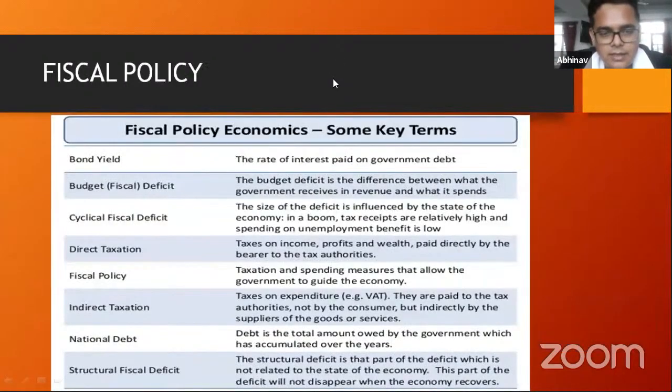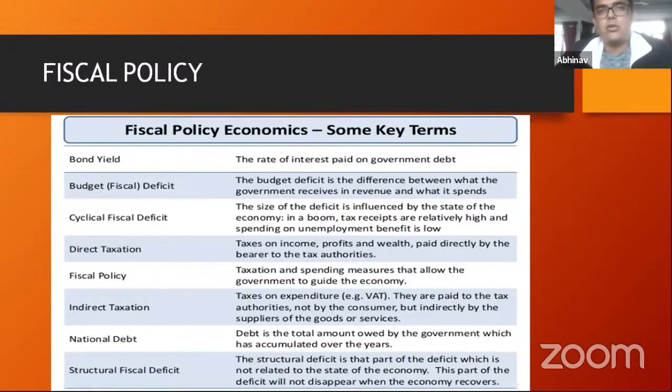So the other thing that I want to talk to you about here is the fiscal policy, right? Everything that is to do with money, every decision taken by the RBI vis-a-vis money, is through the monetary policy. Then obviously the government of India can also influence the mood in an economy. It can boost production, etc., by its policy measures known as fiscal policy. Okay, so fiscal policy basically deals with taxation and spending.